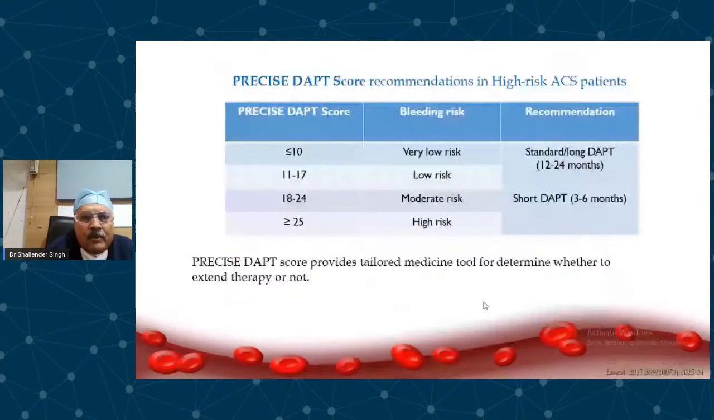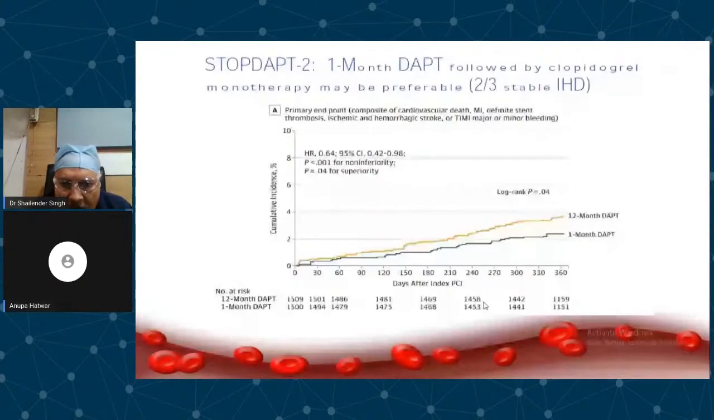Then the Stop DAPT trial came. In this trial, they gave only 1 month of dual antiplatelet therapy, followed by, after 1 month, they dropped aspirin. They continued P2Y12. So in this case, they continued clopidogrel, and they found less ischemic events with continuing P2Y12. We will come to what is the medicine that should be dropped.